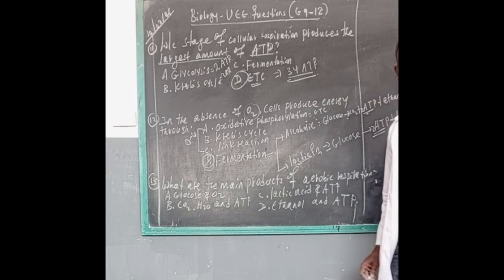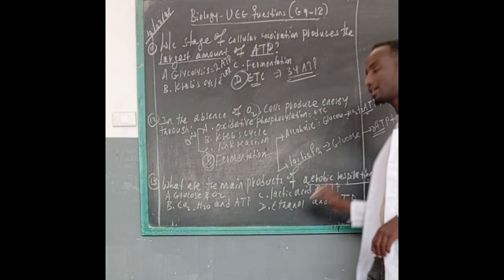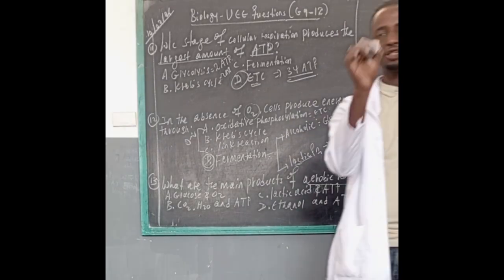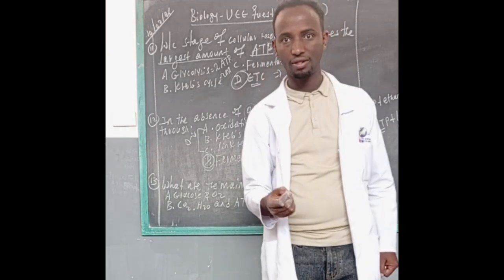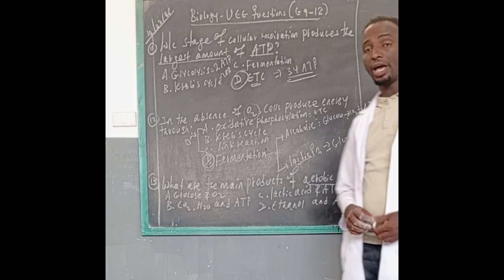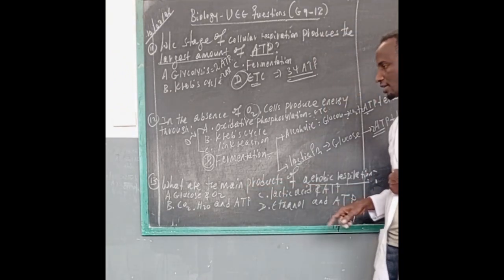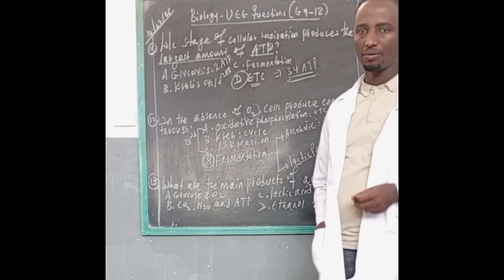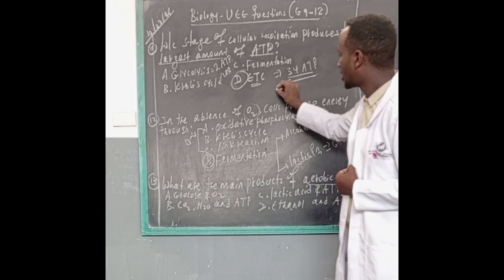Question number 13. What are the main products of aerobic respiration? Don't forget that aerobic respiration takes place in the presence of oxygen. So, what are the main products of aerobic respiration from the given alternatives? Can you tell me the general chemical equation of cellular respiration? Good.